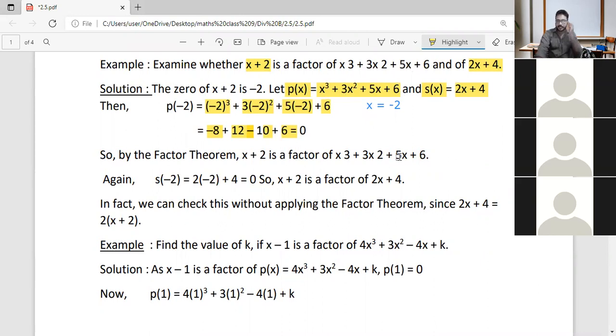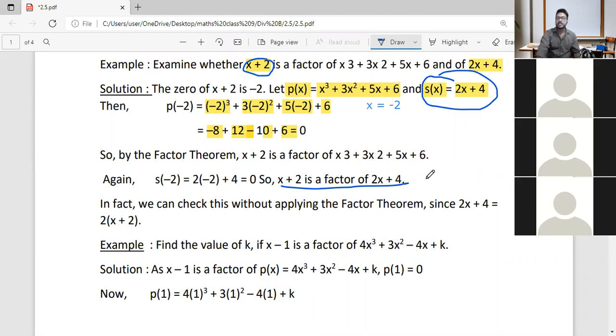And again, by the factor theorem, for the second polynomial, instead of x we are writing minus 2. And you know how we got minus 2? We got it because x plus 2 is equal to 0 implies x equal to minus 2. And again, s of minus 2 is equal to 2 into minus 2 plus 4, which is equal to 0. So again, x plus 2 is also a factor of 2x plus 4.